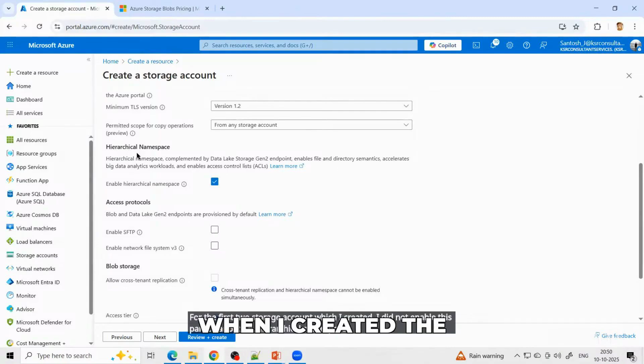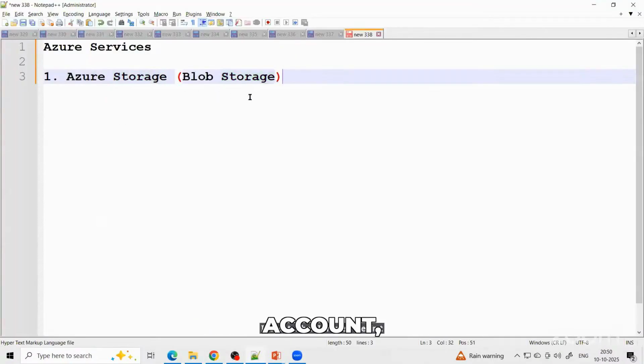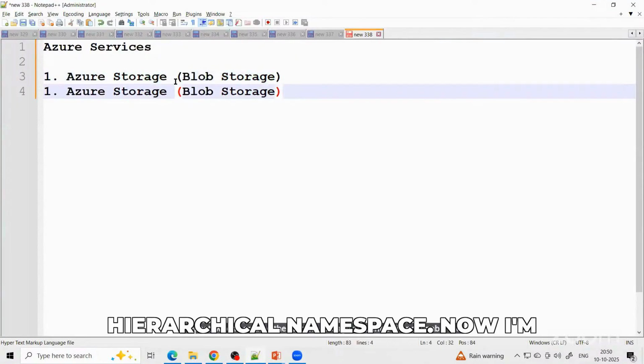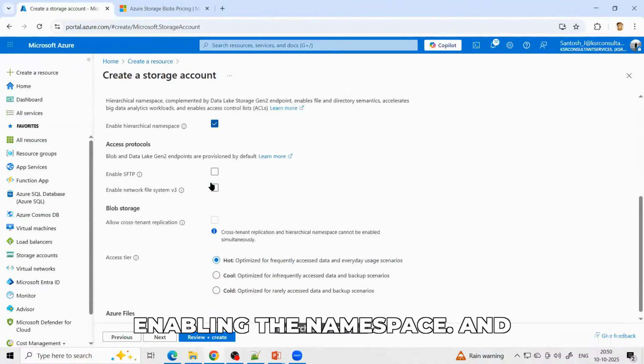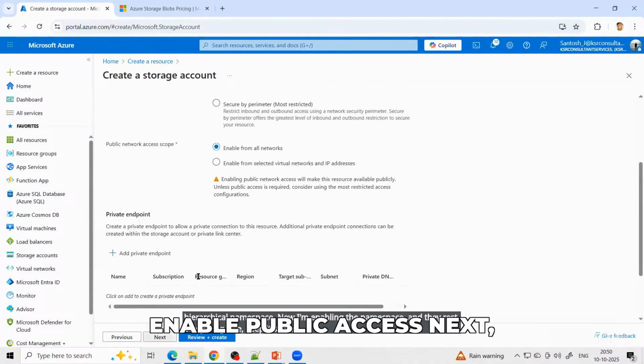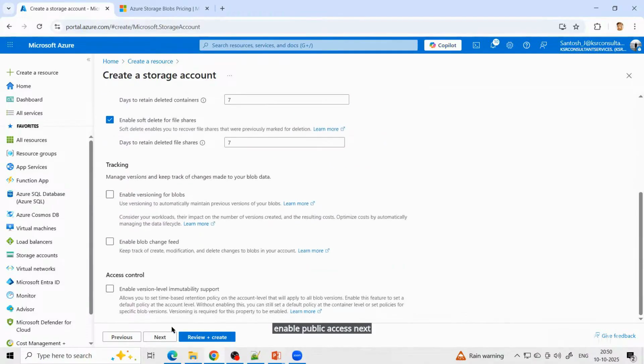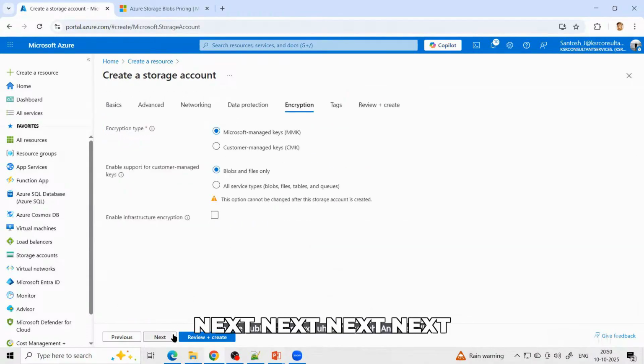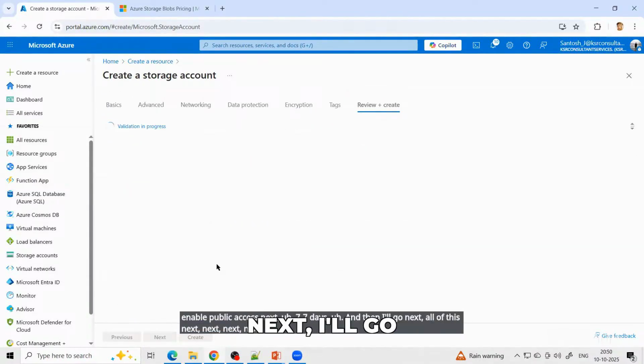I repeat, when I created the first storage account, I did not enable the hierarchical namespace. Now I'm enabling the namespace and the rest everything I'll keep the same. Enable public access, next 7 days, and then I'll go next, all of this, next.